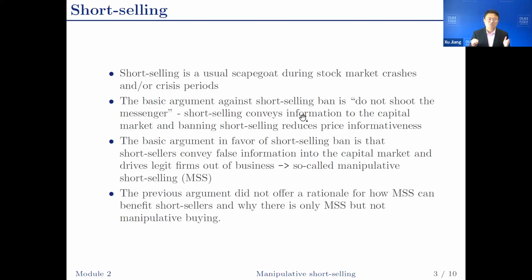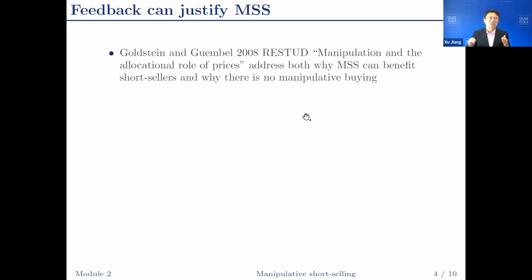The argument has two issues. First, how manipulative short selling can benefit short sellers. If everybody knows that short sellers are uninformed, why would the price decrease? The second issue is why this logic only applies to short selling. Why does this logic not apply to, for example, manipulative buying? Goldstein and Guembel, 2008 Review of Economic Studies paper, addressed both issues.